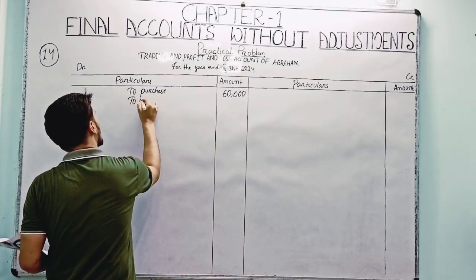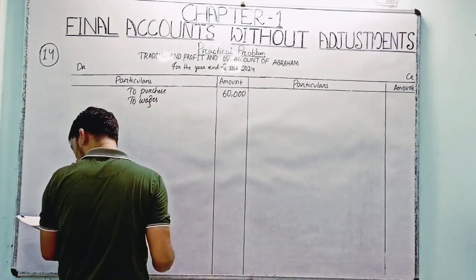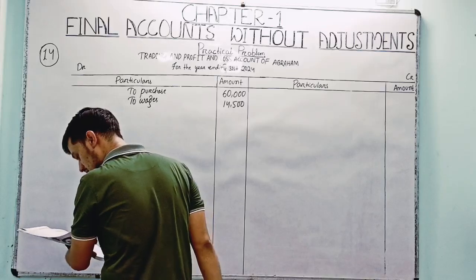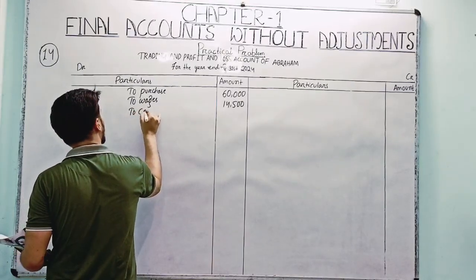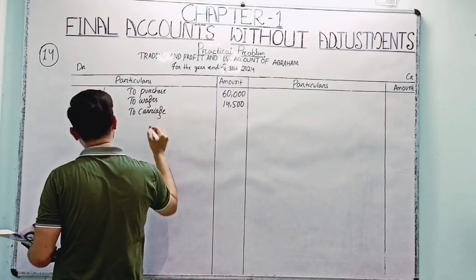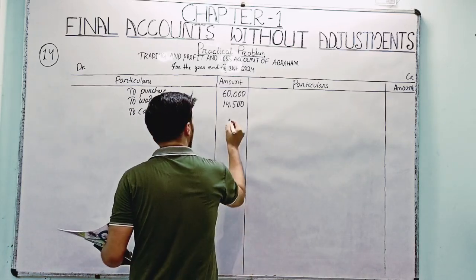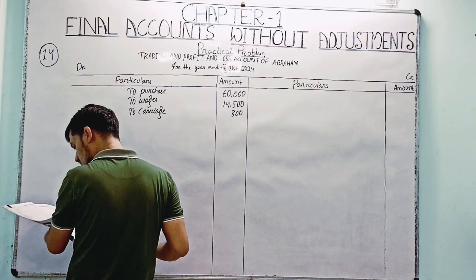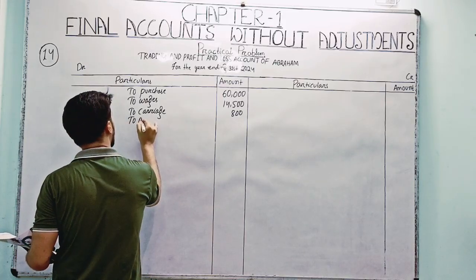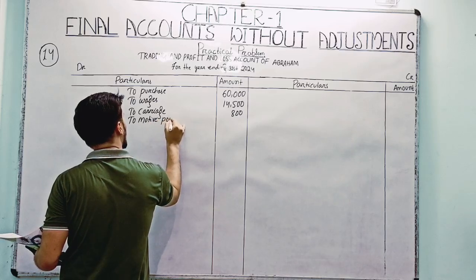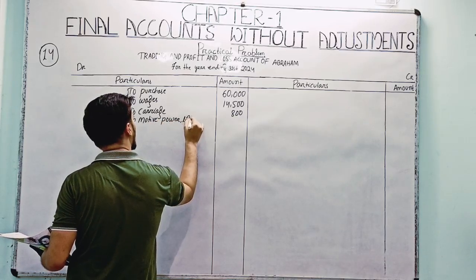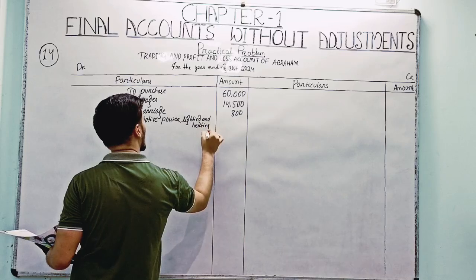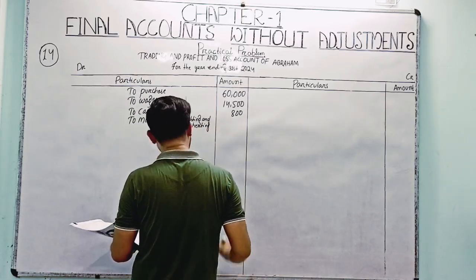To wages, $14,500. To carriage, $800. To motive power, lighting and heating, amount rupees 1,600.